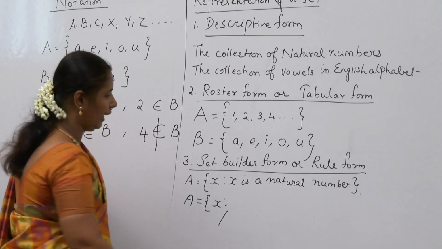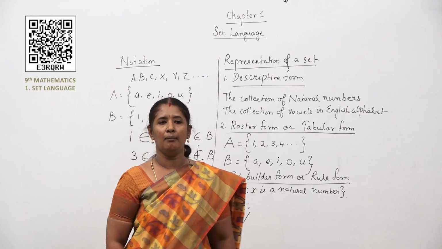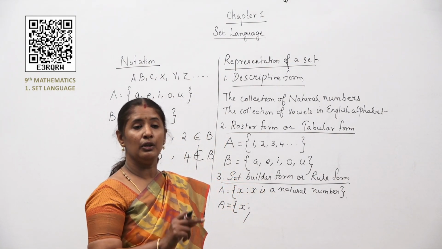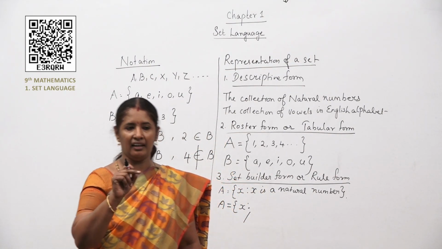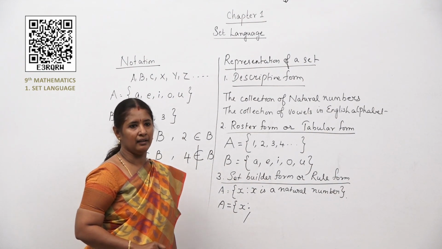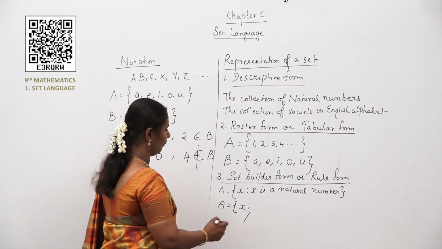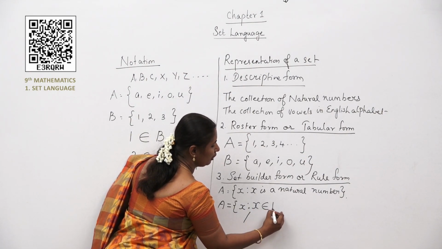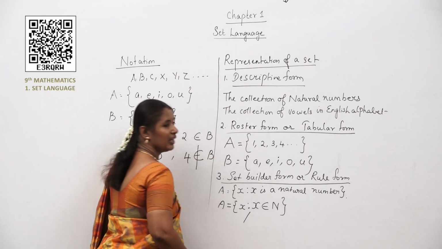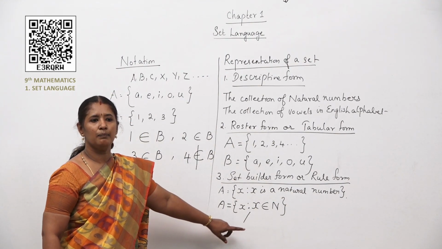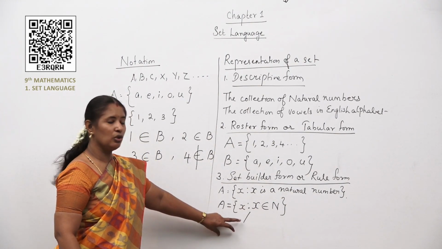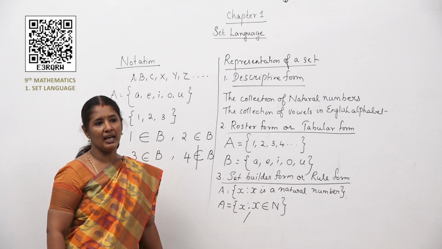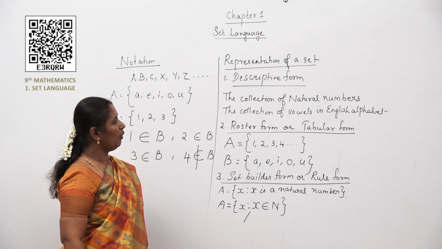So X such that. You know, a natural number, how do we always represent a natural number, children? We use the letter N to represent a natural number. So X such that X belongs to N. What is it? X such that X belongs to N. So for such that, either you can use this symbol or even you can use a slash over here. Now what is the next one?